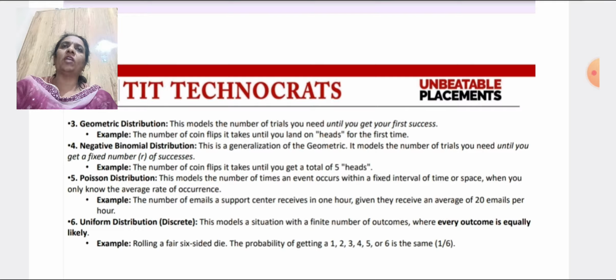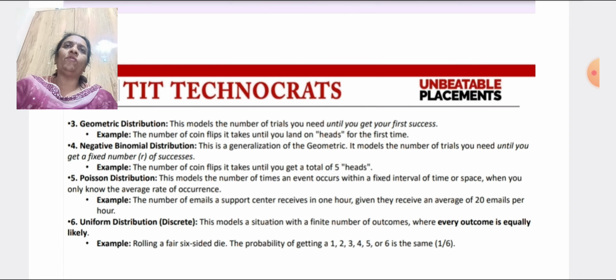Now the next type of discrete probability distribution is Poisson distribution. This models the number of times an event occurs within a fixed interval of time or space when you only know the average rate of occurrence. For example, the number of emails a support center receives in an hour, given they receive an average of 20 emails per hour.